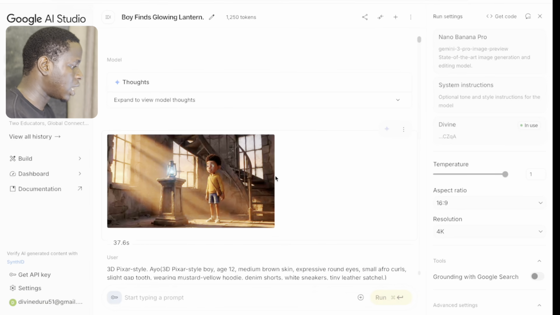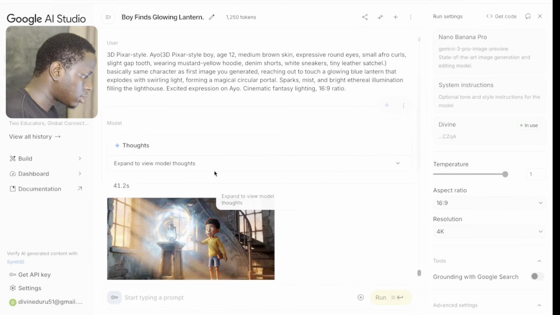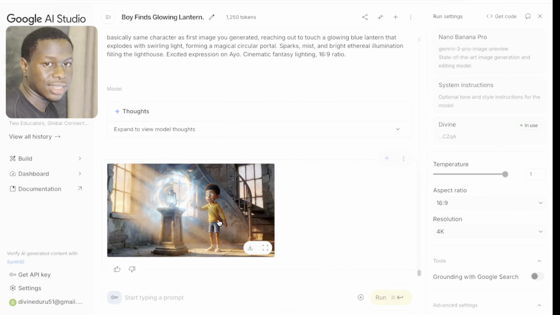So far so good, guys. We've generated 2 images. Now this is the first image, you can see the second image. The character consistency is there and very high quality. So I'm using Google Nano Banana Pro. This is actually one of the best tools for image generation as of the moment, right?